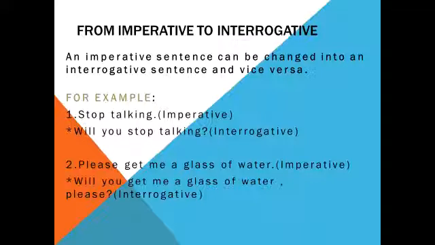Why have I written it? I told you in an imperative sentence the subject is not written there, but we understand "you" as the subject. That's why I have written it as the subject. After the helping verb we will write the subject.